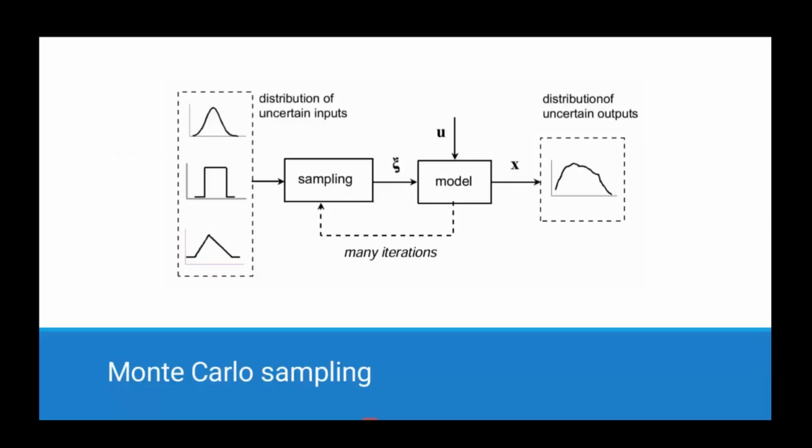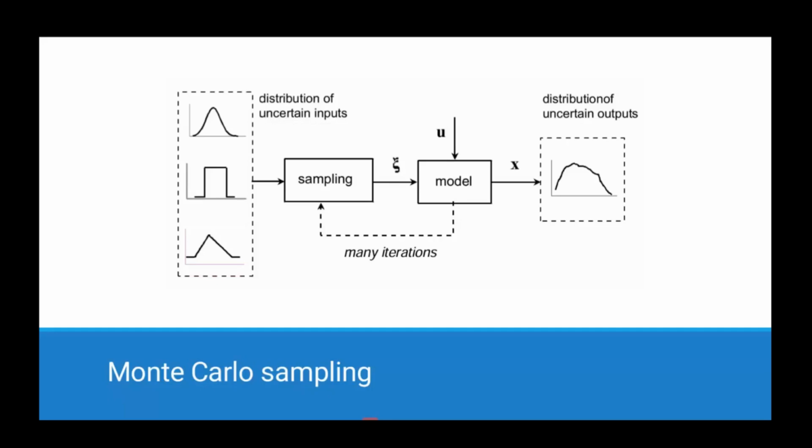The first and the most popular technique is Monte Carlo sampling. Suppose you have some uncertainty and it is following some distribution. The distribution of the uncertain inputs can be anything. Here we have considered 3 different distributions and we sampled uncertainty from them.